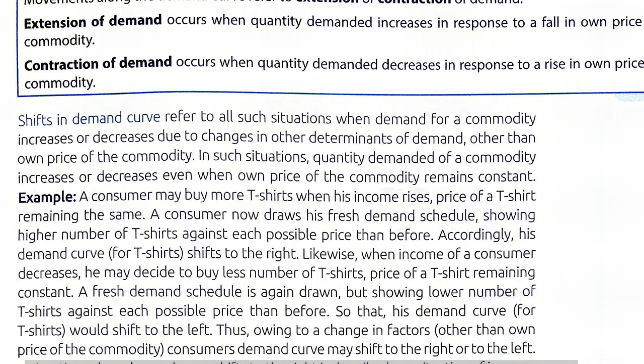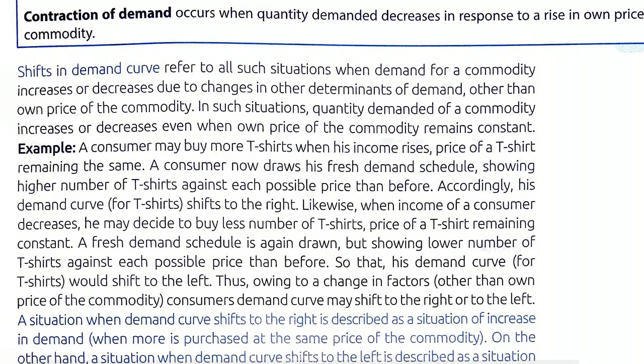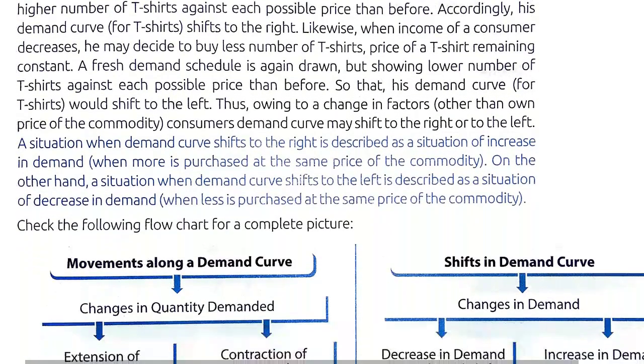Extension of demand occurs when quantity demanded increases. It is also called expansion of demand. So when the quantity demanded increases, there is extension of demand, and when the quantity demanded decreases, it is contraction of demand. So go through these examples also.